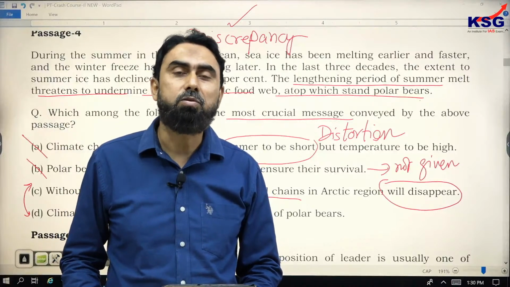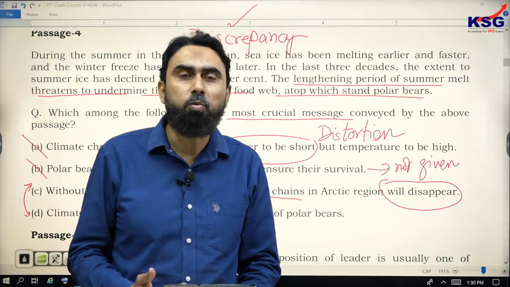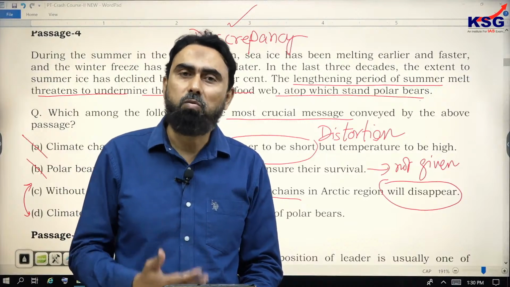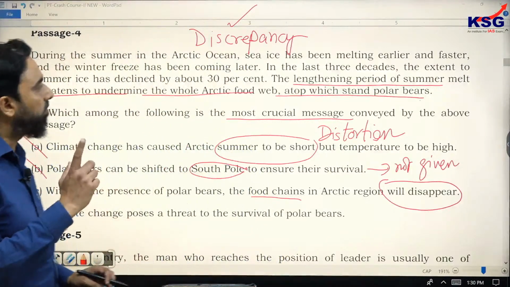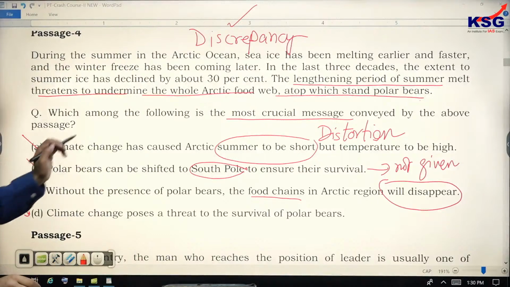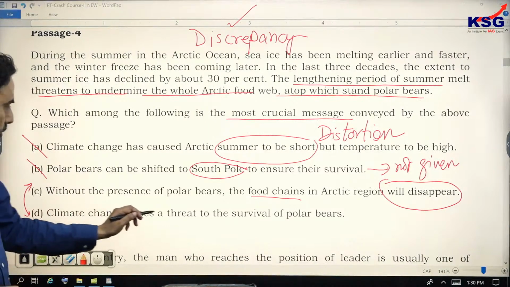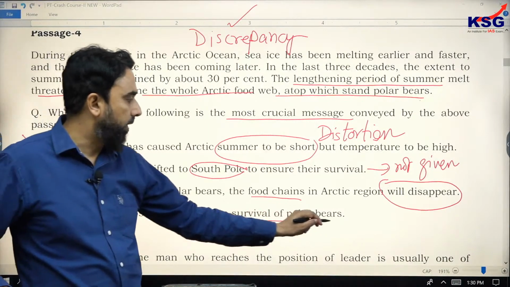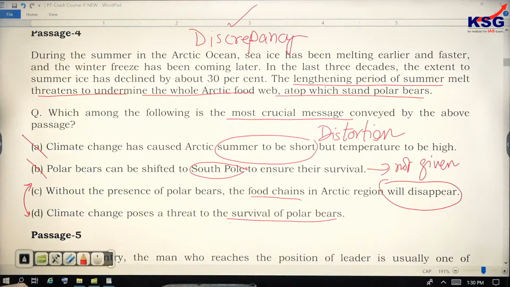The question does not ask about your point of view. It just asks what the author wants to convey. So in a message question, always be careful: you need to stick to what the author wants to convey. Don't go beyond it. Option D: climate change poses a threat to the survival of polar bears. Yes, this is the author's message, because the polar bear is at the top of the food chain and the whole food chain is being threatened.